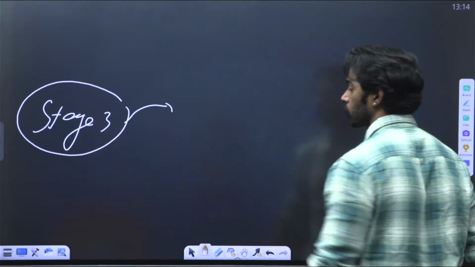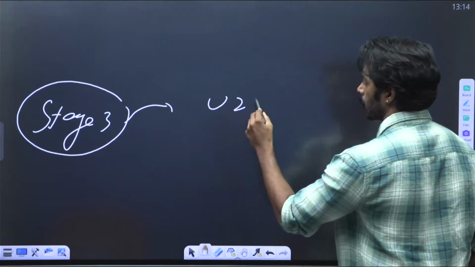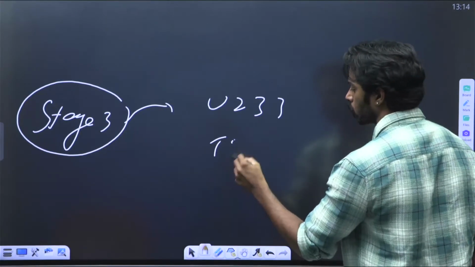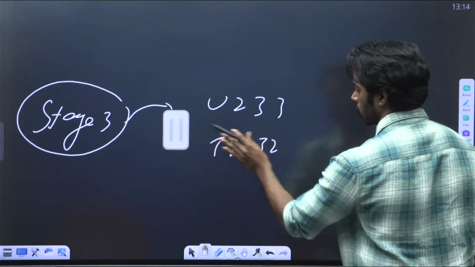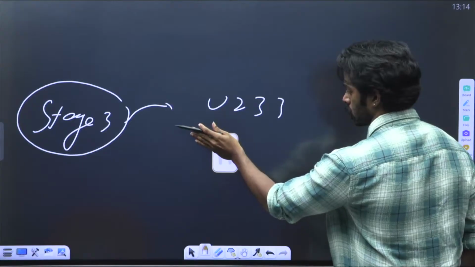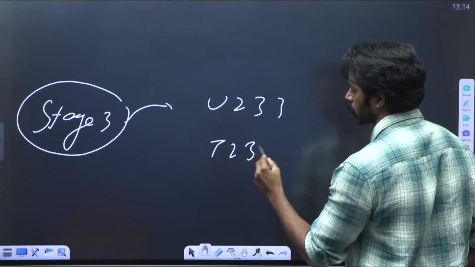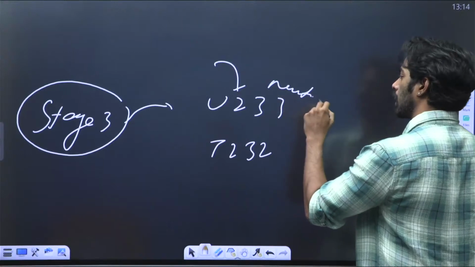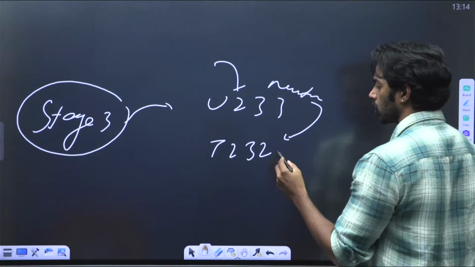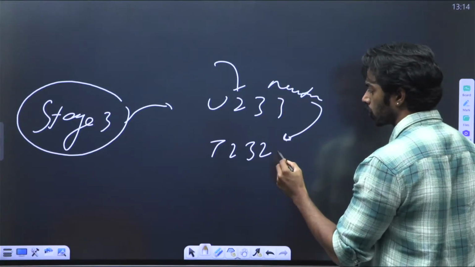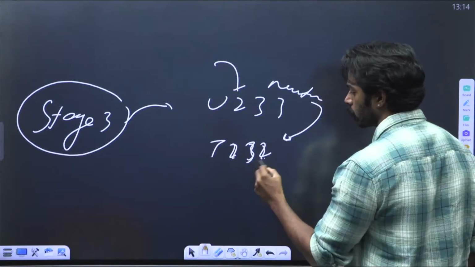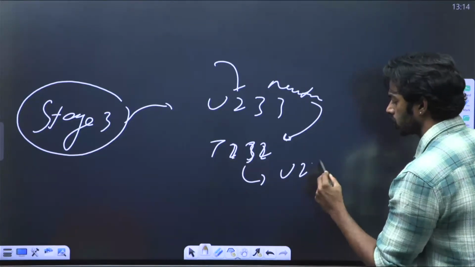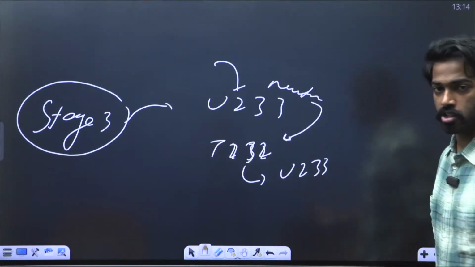In stage 3, you will have uranium-233 and thorium-232. Now this uranium-233 is hit with a neutron, and the neutron is absorbed by the thorium-232 and it converts again into uranium-233. This is how the 3-stage program works.